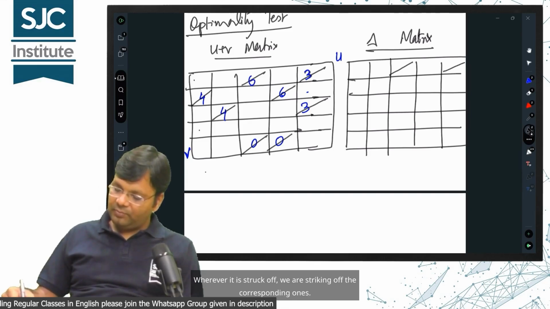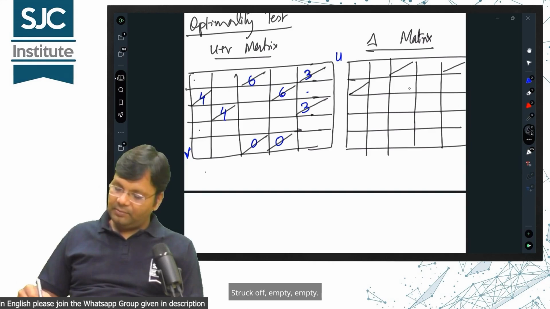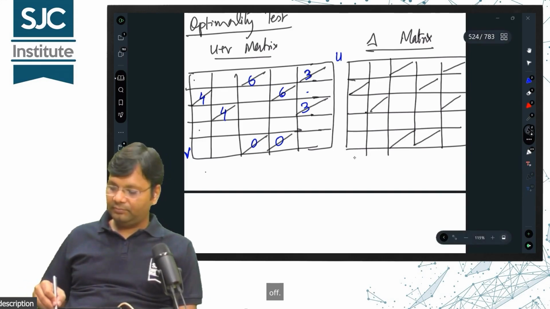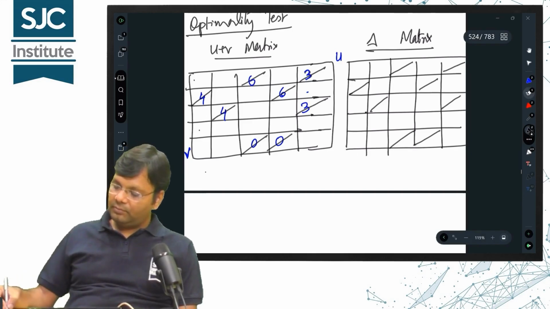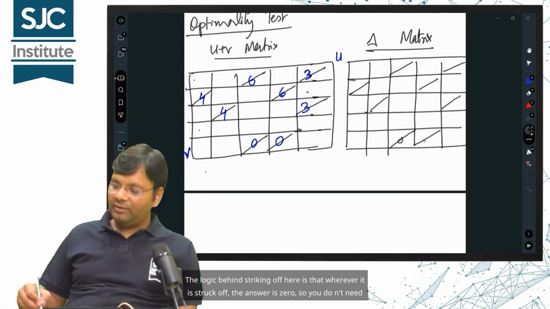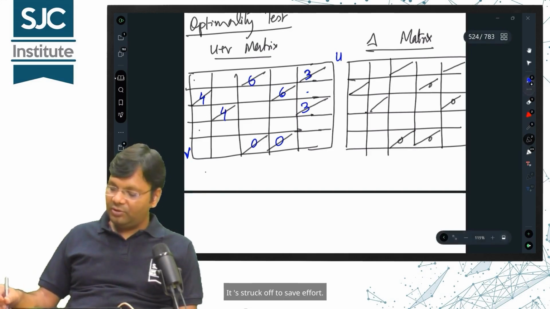Wherever it is struck off, we strike off the corresponding ones. The logic behind striking off here is that wherever it is struck off, the answer is 0, so you don't need to work on it. It's struck off to save effort.